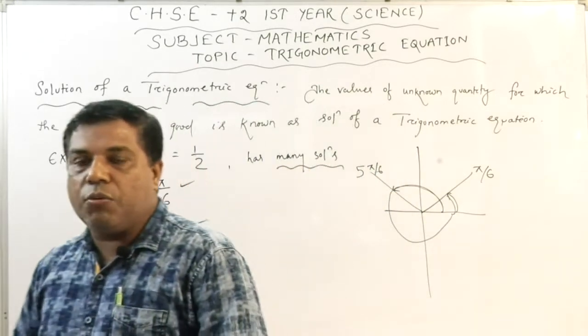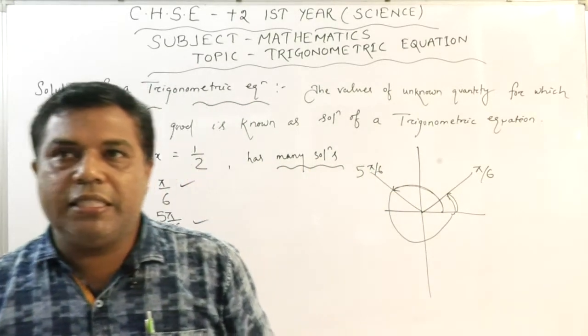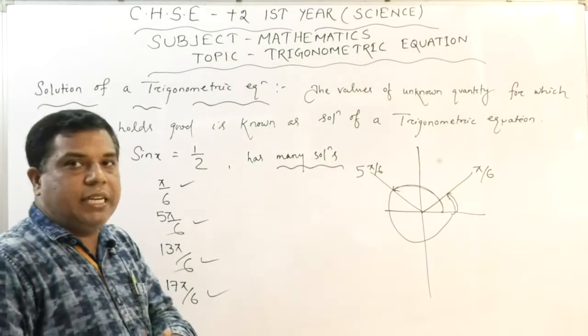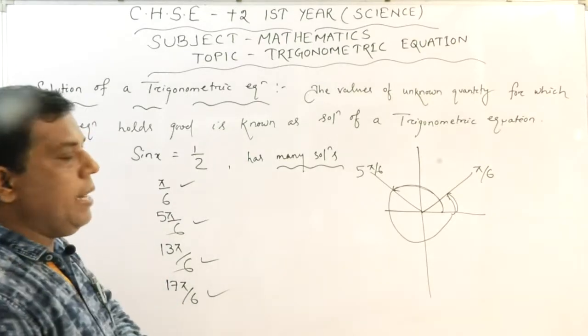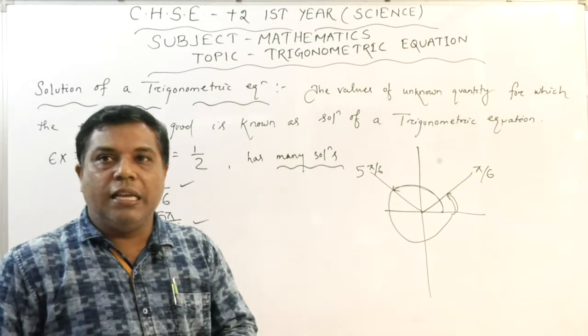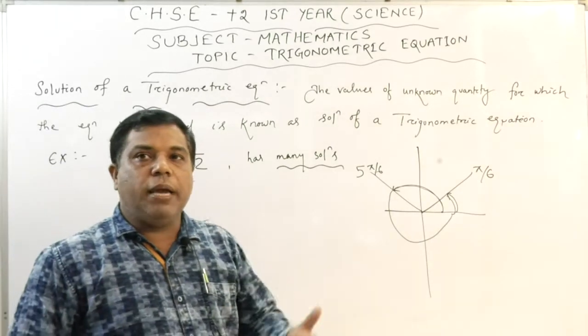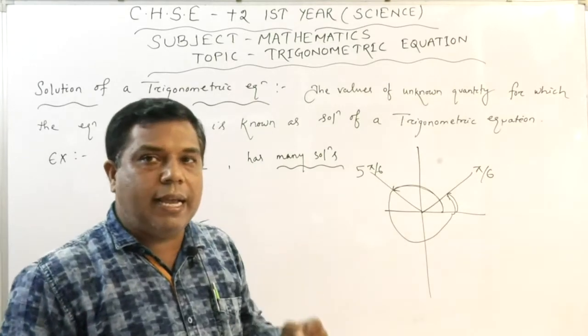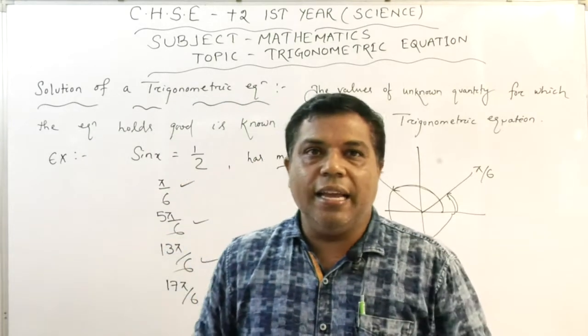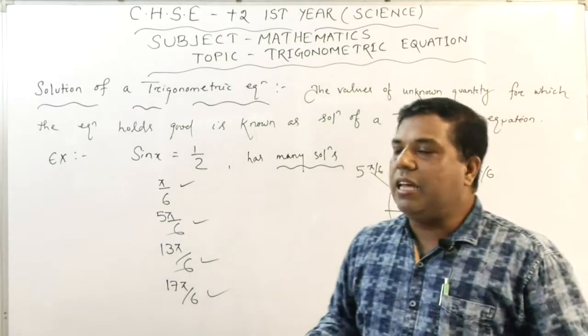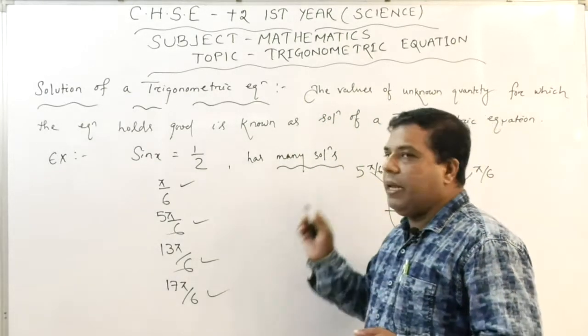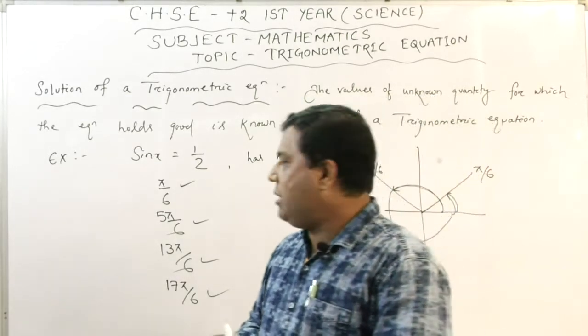It is very clear about this word, many solutions. For a trigonometric equation, the solution may exist, may not exist. If it is existing, then it should be many in quantity. It is many in number, it is not one or two. If a solution is existing, then a trigonometric equation has many solutions. Clear, dear students?